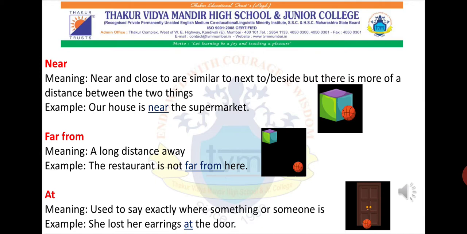Then the last preposition of place is at. It is used to say exactly where something or someone is. So at is a preposition used to tell where exactly a particular object is. She lost her earrings at the door. Okay, so I hope you understood the preposition of place. I have given you the list of prepositions used to indicate place. I hope you are noting it down. It will be helpful for your exams.